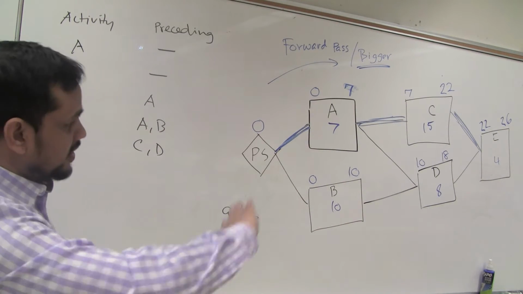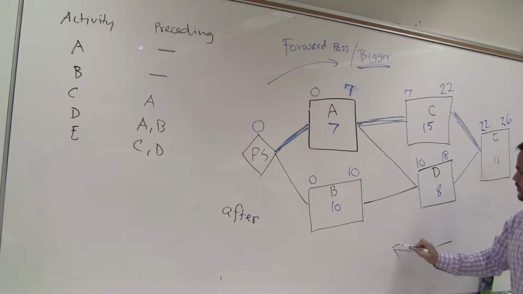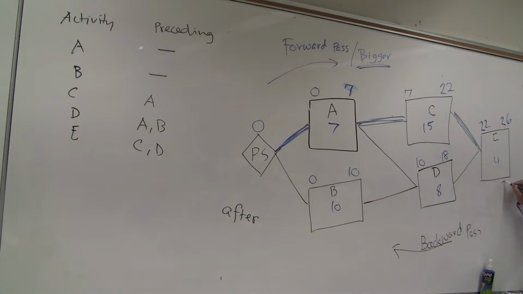No question. Then I will go backward. It's called backward pass. So I will go this way, backward. Finish date, I am keeping as it is, 26. Then when it is the latest finish, then latest start is 26 minus 4, 22.